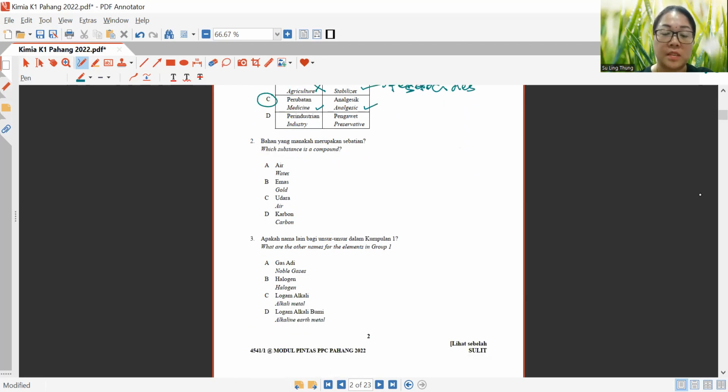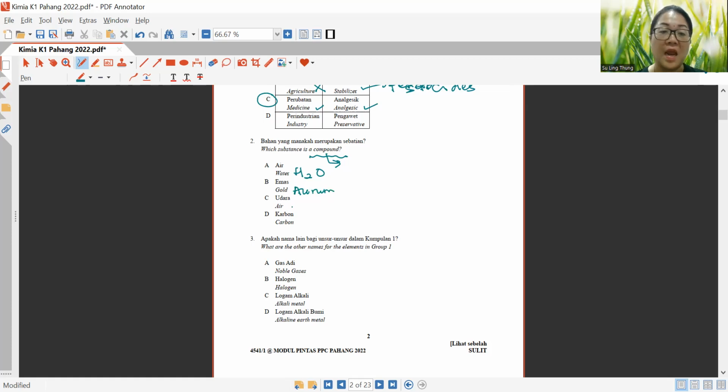Which substance is a compound? So which one is a compound? Now, in this question, firstly you need to know what it means by a compound. A compound is basically the mixture of two or more elements. So it's very obvious that water has a formula of H2O. Gold is aurum actually.